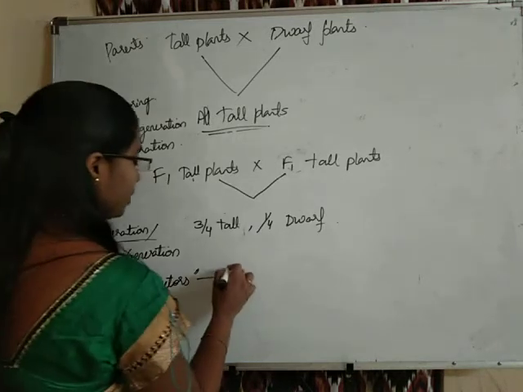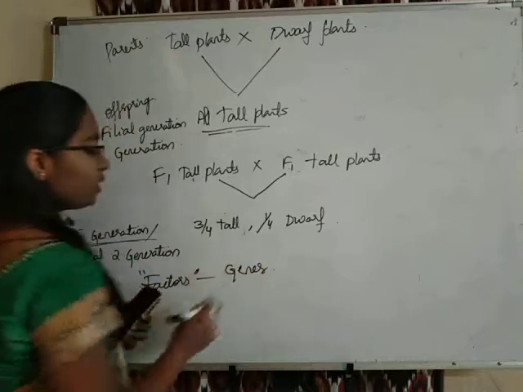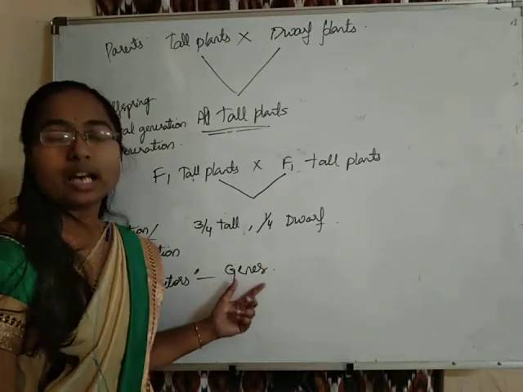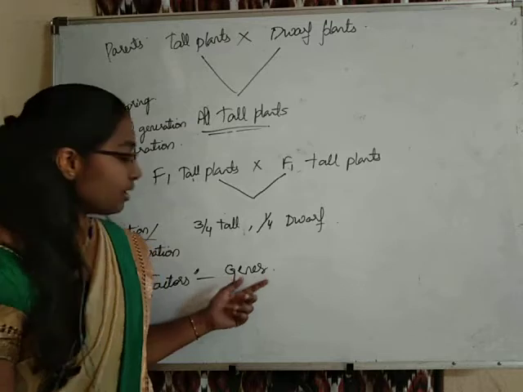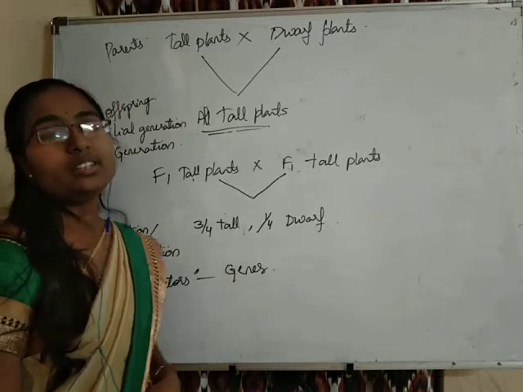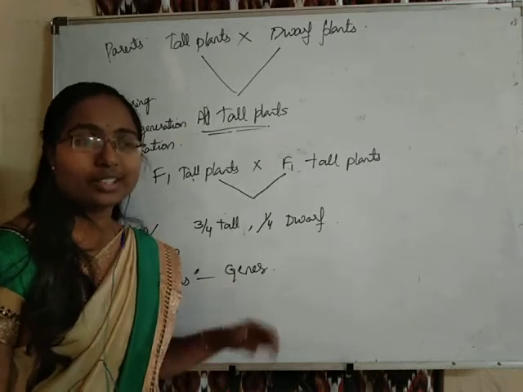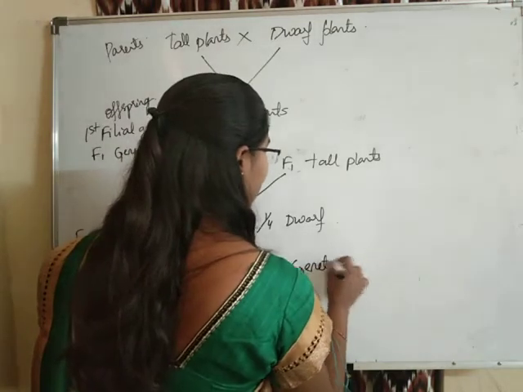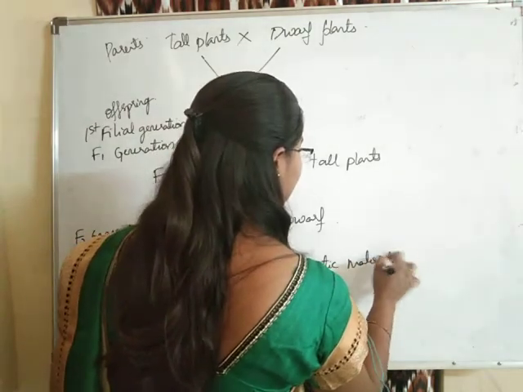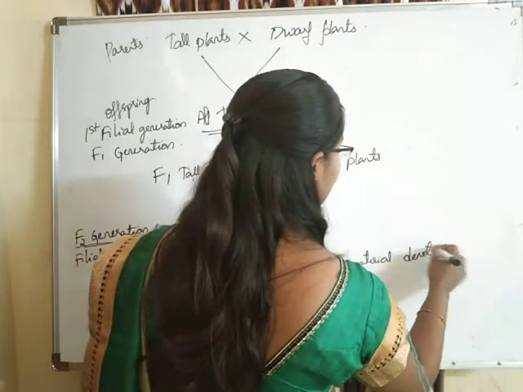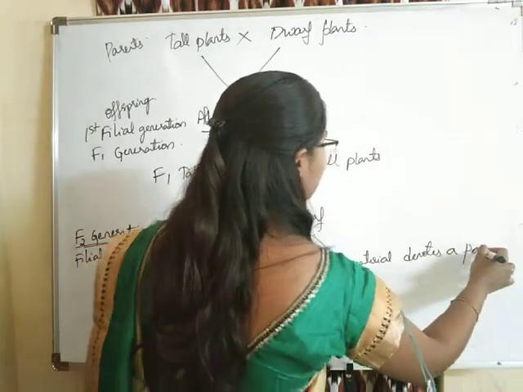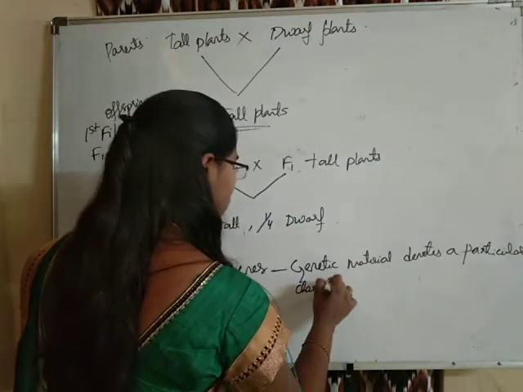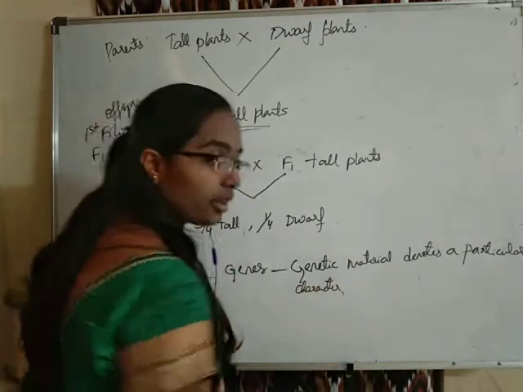These factors are actually now our present genes. These factors were later on named as genes. These genes are actually the genetic material which denotes a particular character.